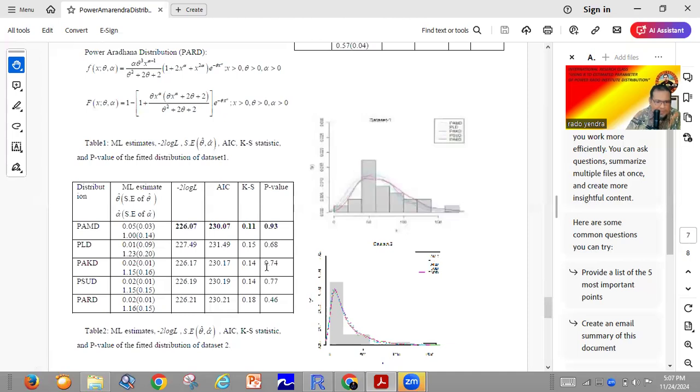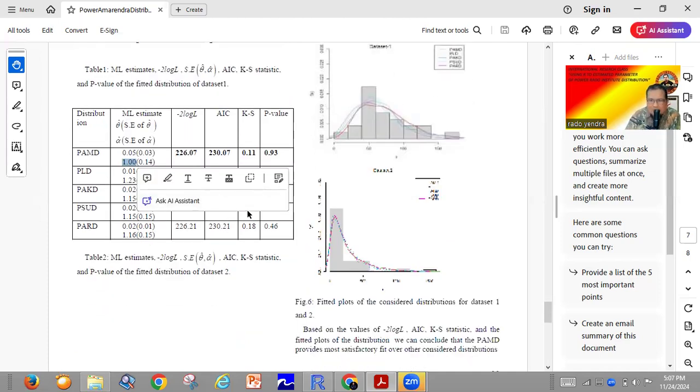In this article, we can find the parameter of the Amarendra, this one theta, and this one alpha. So we will try to use the R software to compare some power Rama Sukhadha distributions for special k.